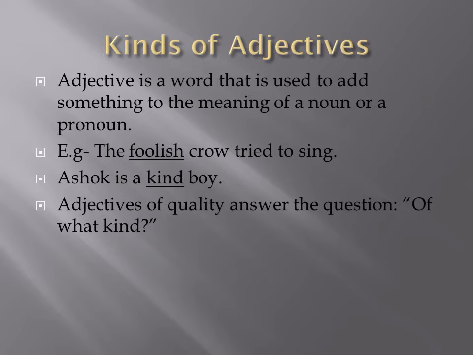Kinds of adjectives. An adjective is a word that is used to add something to the meaning of a noun or a pronoun. Example, the foolish crow tried to sing, Ashok is a kind boy. So here foolish and kind are adjectives, they are describing nouns. Adjectives of quality answer the question of what kind.